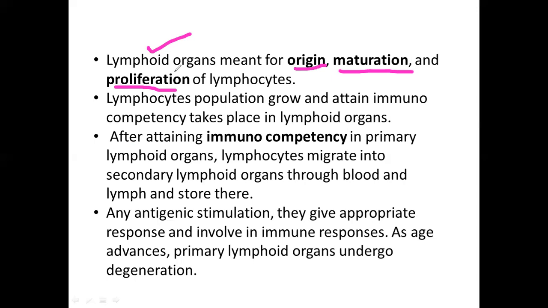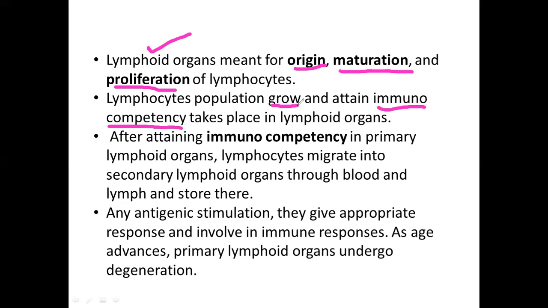Coming to the lymphoid organs, we have two types, that is primary lymphoid organs and secondary lymphoid organs. In the primary lymphoid organs, the lymphocytes will grow and attain immunocompetency, that is, the power to provide immunity and the power to identify antigens. So in primary lymphoid organs lymphocytes grow and gain immunocompetency.